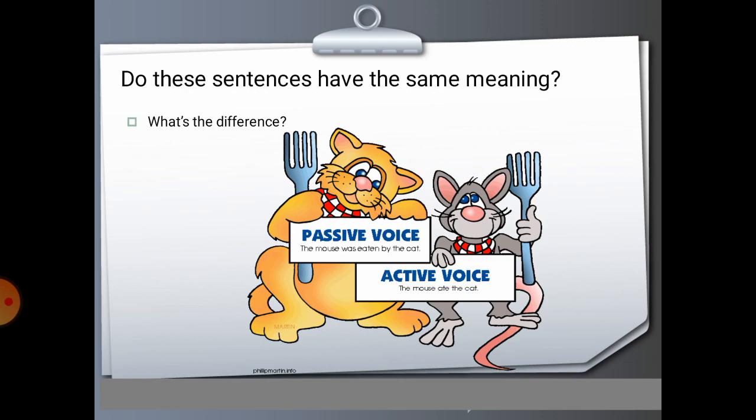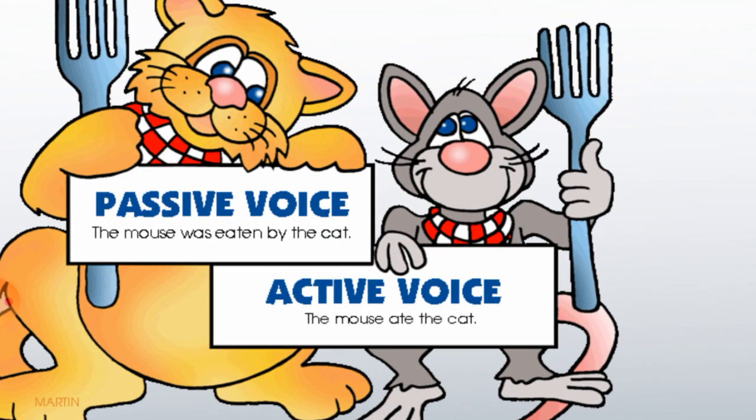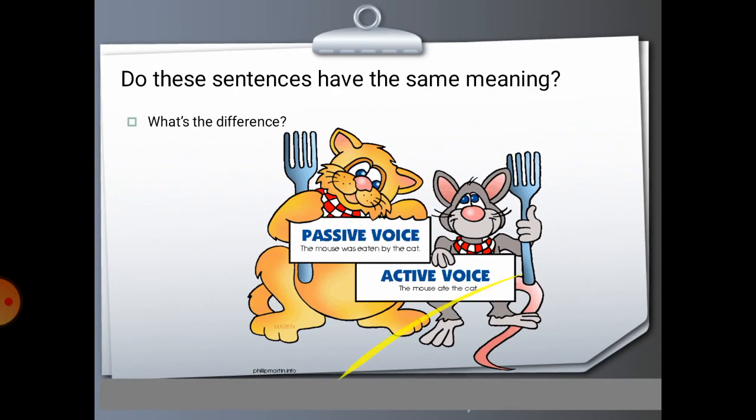Do these sentences have the same meaning? What's the difference? So let me show you. Here we have a passive voice: the mouse was eaten by the cat. The active voice: the mouse ate the cat. So you see the difference there.